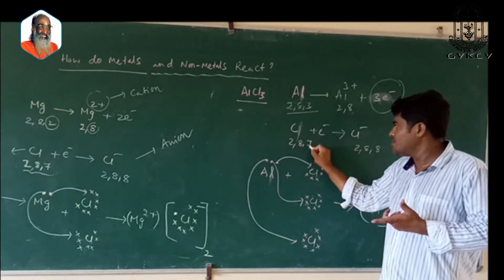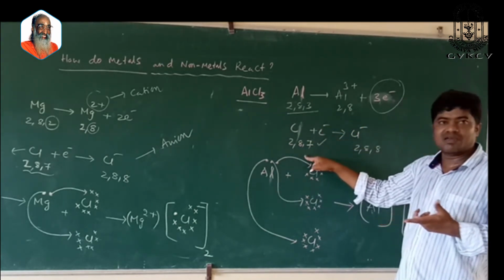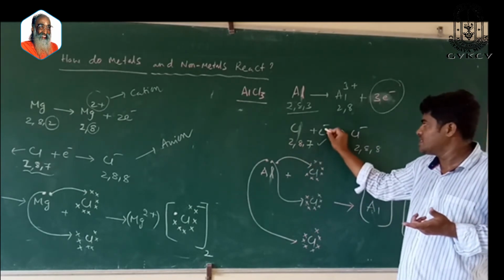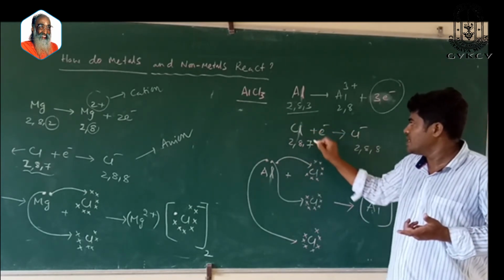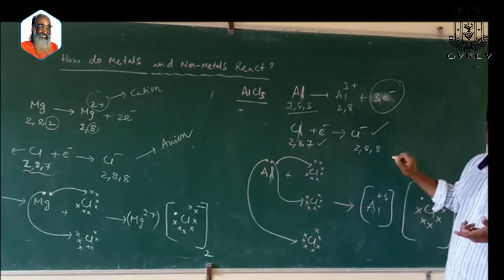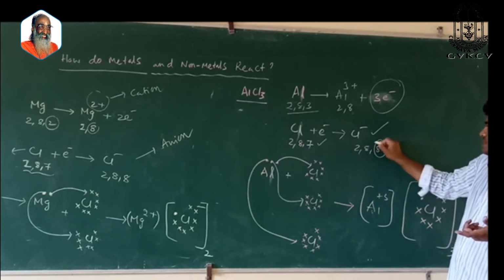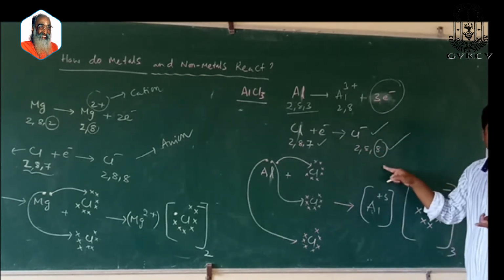Chlorine, whose atomic number is 17, has electronic configuration 2, 8, 7. It gains 1 electron to become Cl minus, so that the number of electrons in the outermost shell becomes 8.